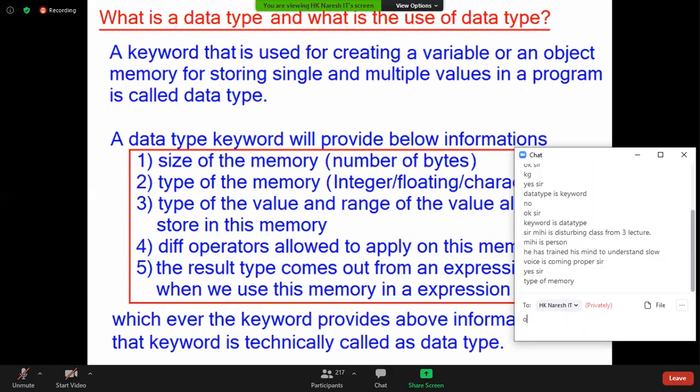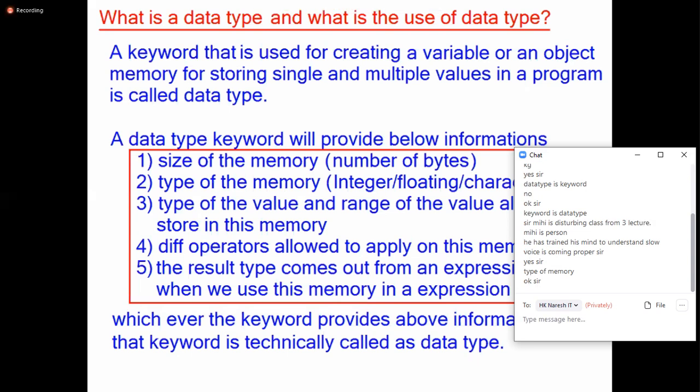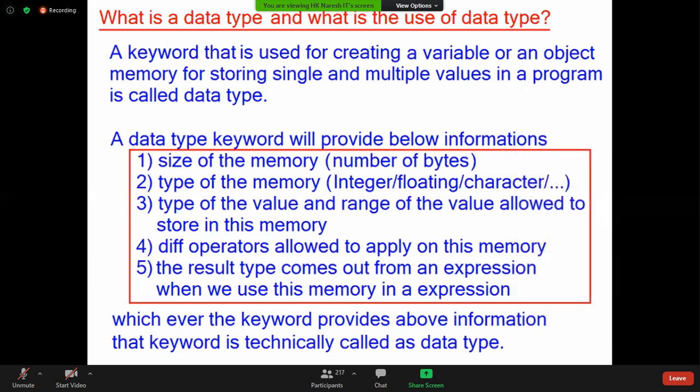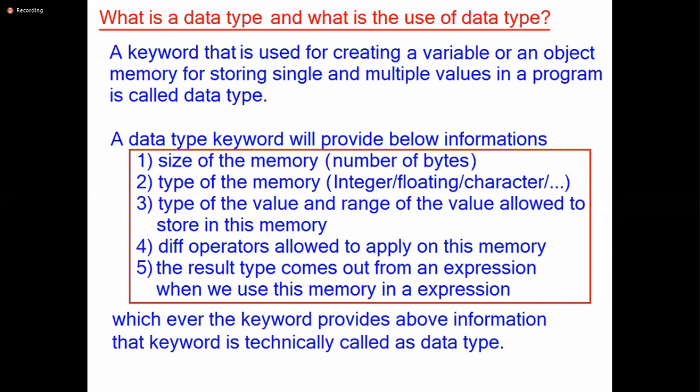So can I call every keyword a data type? No. A keyword that provides information for creating a variable or an object memory, for storing single and multiple values in a program, is called a data type. So then what are the pieces of information that a data type keyword should provide? These are the 5 pieces of information. Whichever keyword provides the above 5 pieces of information, that keyword is called what? Data type keyword. We can call that keyword a data type.